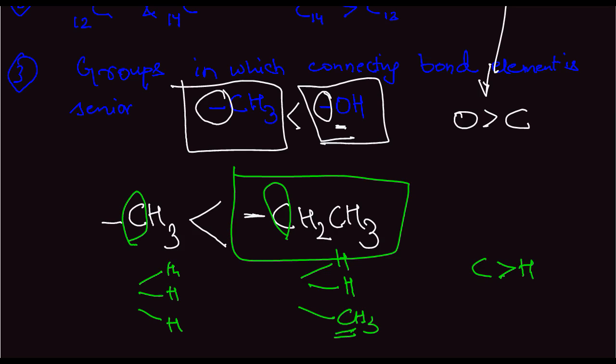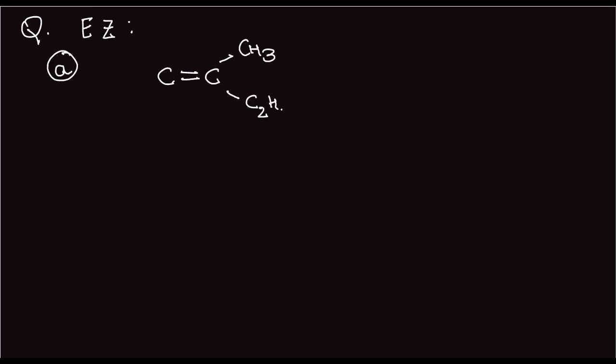Now, how to assign EZ configuration? Now that is the important question, and we'll look at a few examples of that. Assigning EZ configuration, problems of EZ. So let us take a first example. Say we have C double bond C, CH3, C2H5. Here we have hydrogen. Here we have deuterium, which is an isotope of hydrogen.